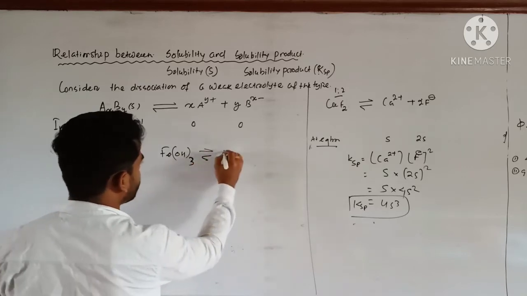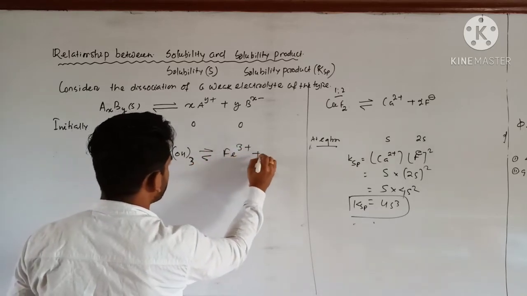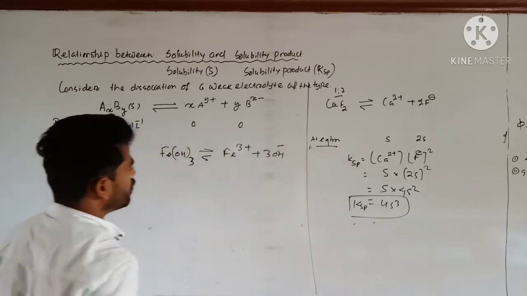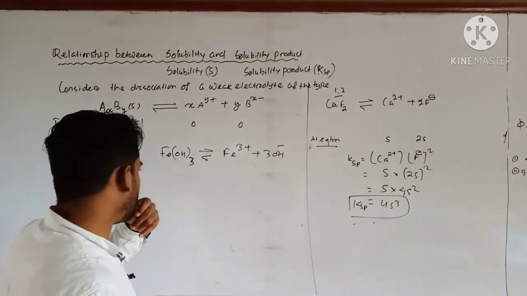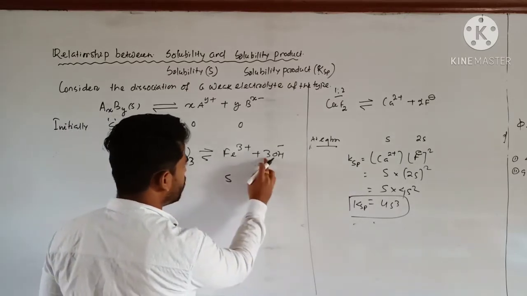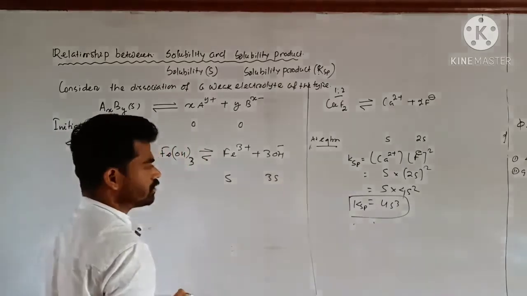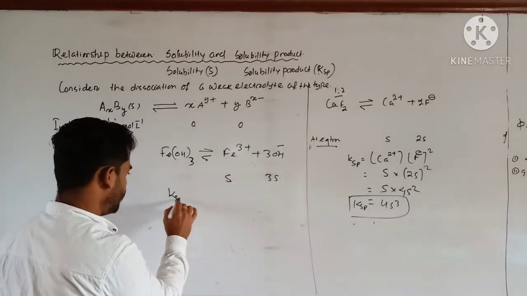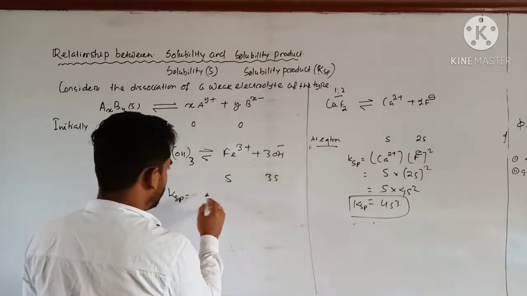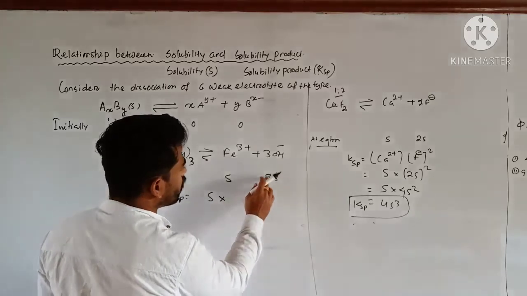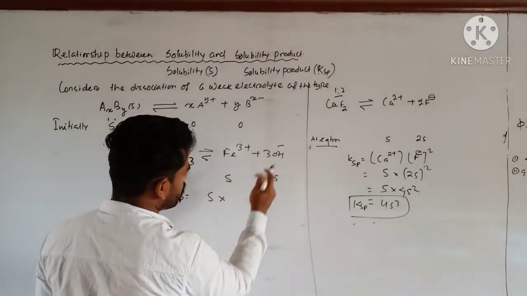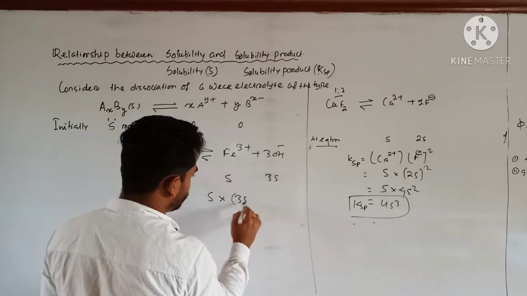It ionizes like Fe3+ plus 3OH-. Then if at equilibrium S is its molar solubility, then here that will be S and here 3, that will be 3S. That clear? So KSP can be written as Fe3+, that is S, into OH- to the power 3, so that will be (3S) to the power 3.